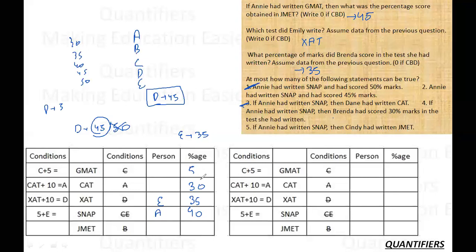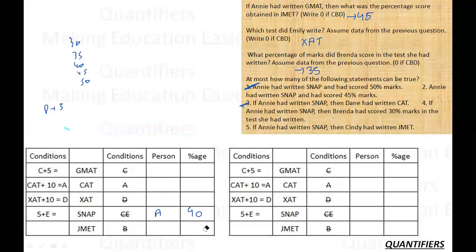If I put 50 over this place, then C is 45, and C is then placed over here. But this is not possible. Why? Because D is already 45. Because I have already rejected the possibility of D being 50. This is rejected. So all in all, A can again have only one possibility, that is 50. Since A can only have one possibility and I have already made two statements true in this case, only the first and third statements are true. So 1 and 3 are true, second and everything else is not a possible case.